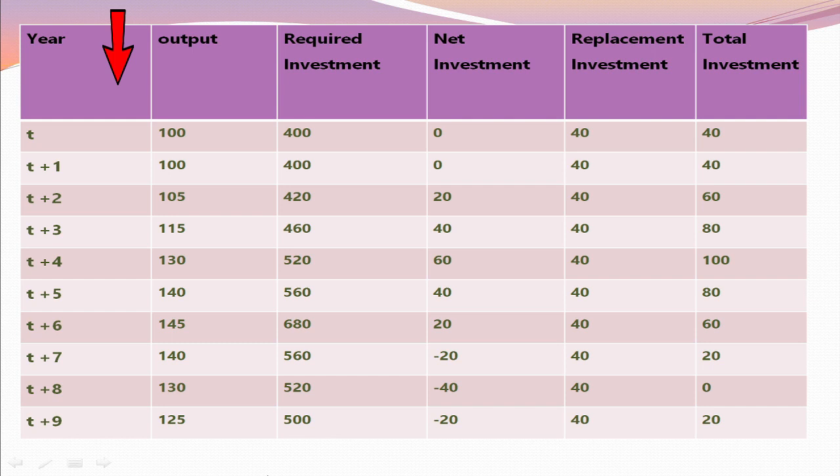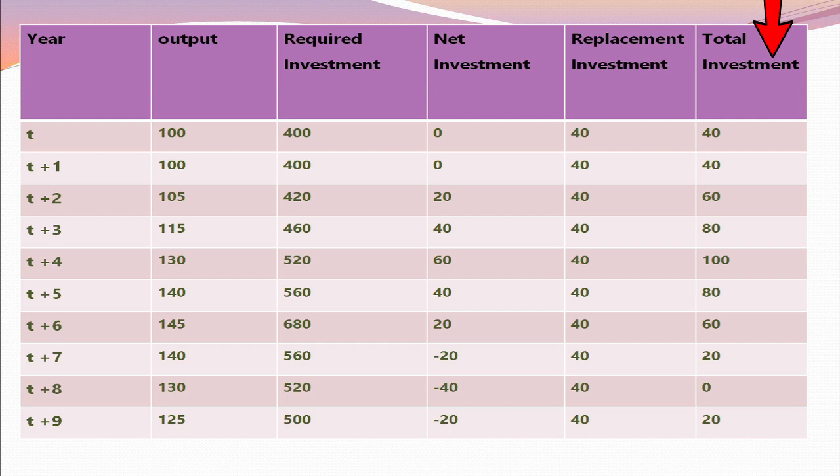Here we take a 10 year period, the output produced during these 10 years, the net investment for producing new demanded output, and the replacement investment. Due to depreciation of the machines, every year some capital should be invested as replacement investment. And finally, we take total investment.